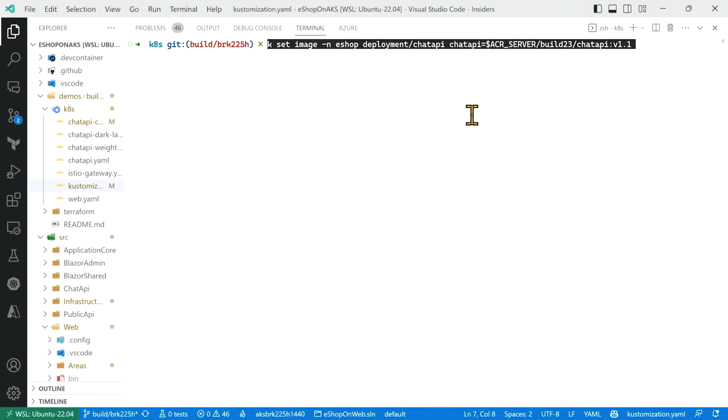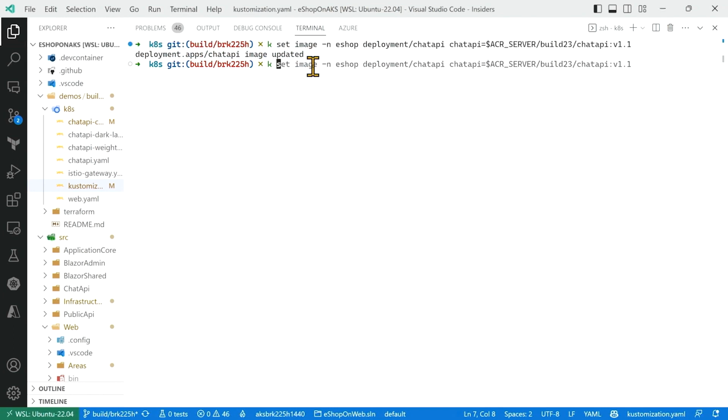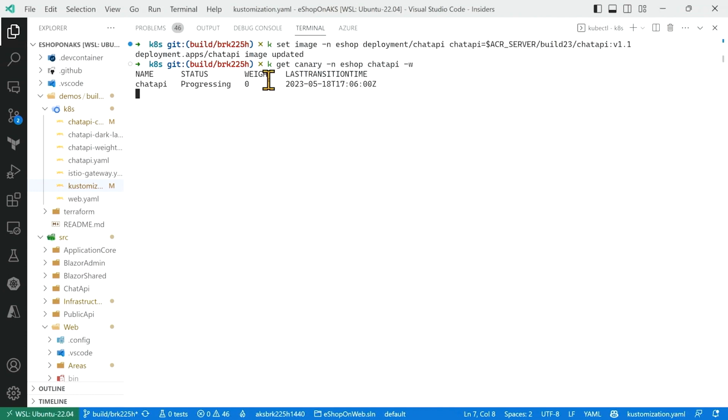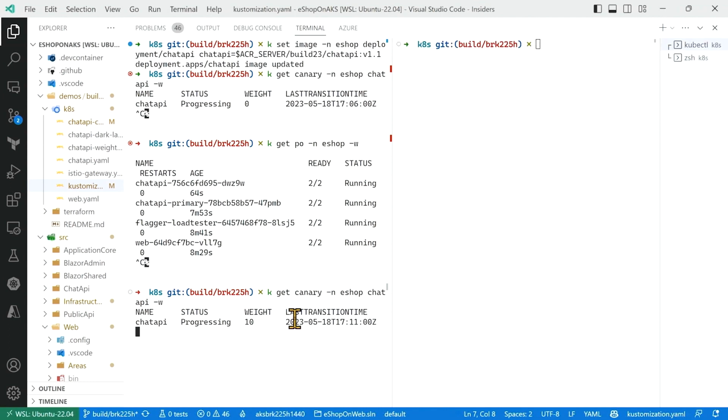What we then do is we update that image version to 1.1. From there, the canary actually detects that change and says, hey, I got some work to do, right? So what you'll see is that it'll start progressing and performing its tests. And so if I put these two windows side by side, we can watch the progression, and then we'll watch the continuous curl commands, and we'll eventually see all the traffic being shifted toward the latest version.